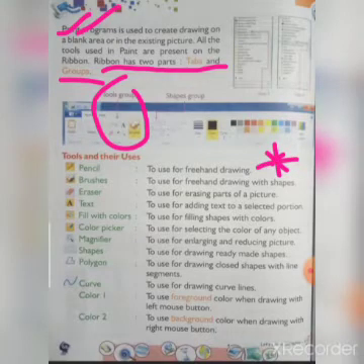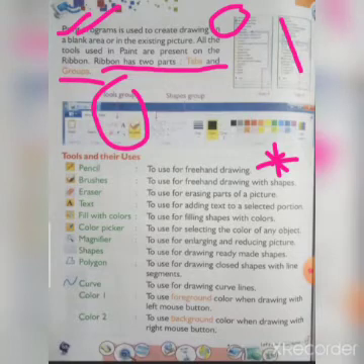First one is the pencil. What is the use of the pencil? To use for freehand drawing. Freehand means you just draw any object. For example, you can draw a circle like this, or a line like this. This is called freehand drawing, not a straight line or a circle shape. Excluding shapes, circles or lines, all drawing is called freehand drawing.